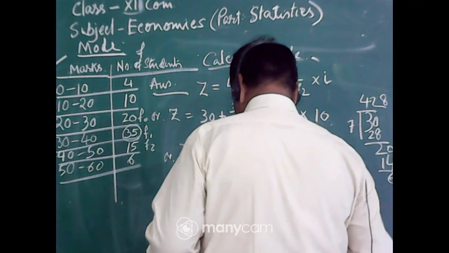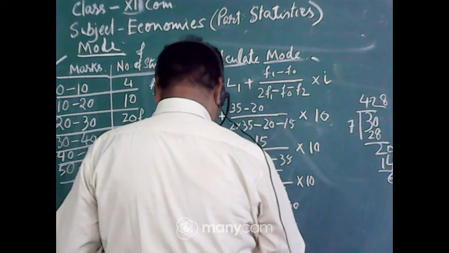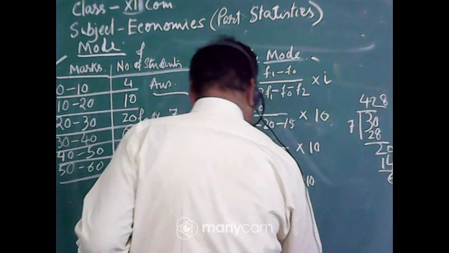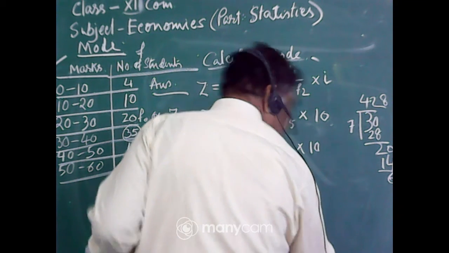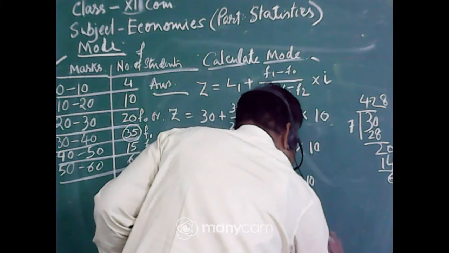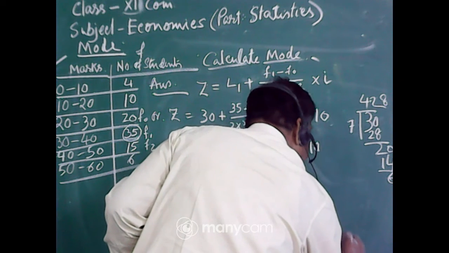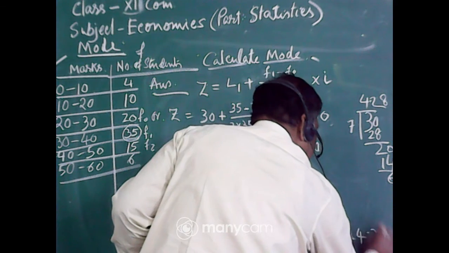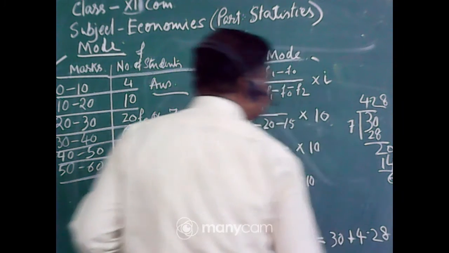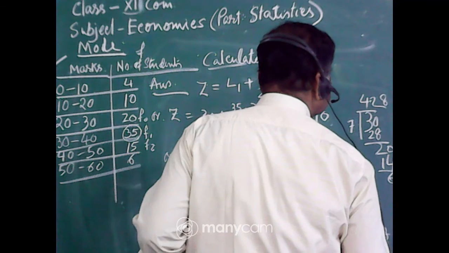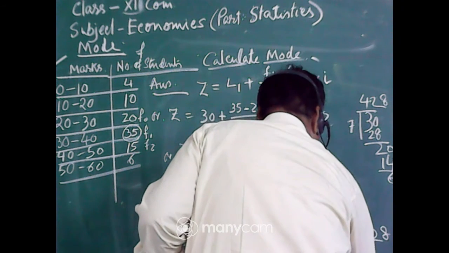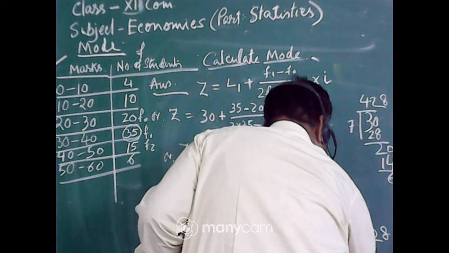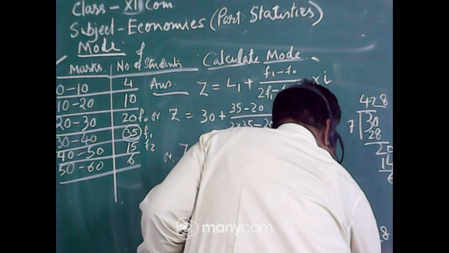So 4.28. Z is equal to 30 plus 4.28, so Z is equal to 34.28. Answer.